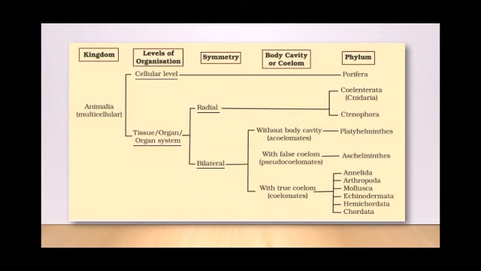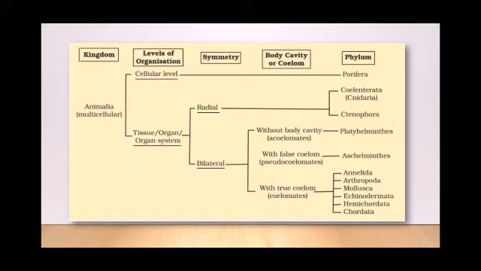The organisms with tissue, organ, or organ system levels are further divided based upon their symmetry into radial and bilateral. The organisms possessing radial symmetry come under the phylum Coelenterata and Ctenophora, and before that, the organisms under cellular level are placed under phylum Porifera.